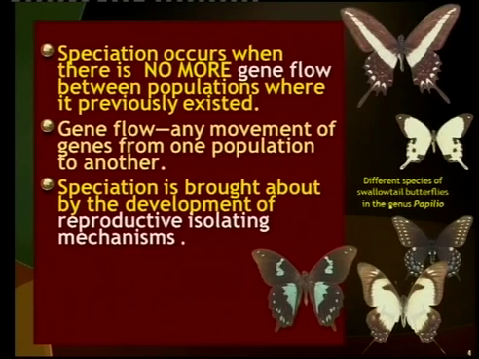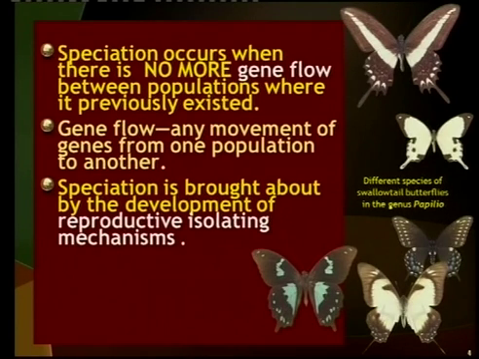Even if they get together from two different regions, they can interbreed. But when there's no gene flow, that means there are two different populations and they can't interbreed, or different species. Right, but what brings about speciation?